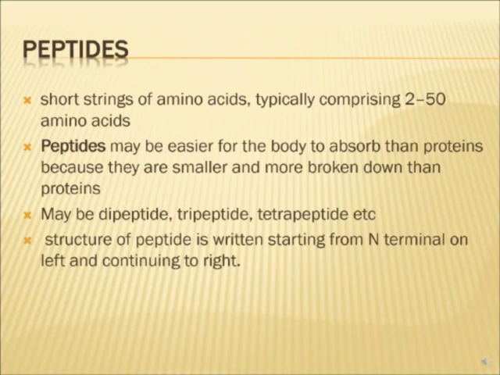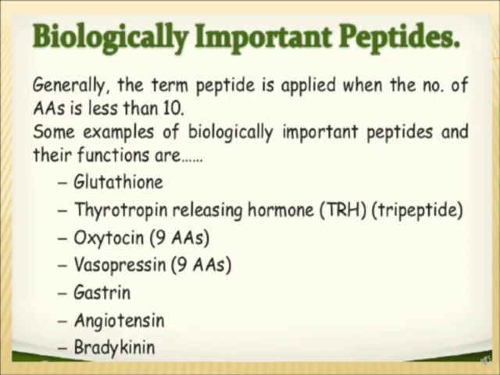Structure of the peptide is written starting from N terminal on the left, continuing to the right. Now, what is the biologically important peptide? Generally, the term peptide is applied when the number of amino acids is less than 10. Up to 50, we call it peptide. Some examples of biologically important peptides are glutathione, thyrotropin releasing hormone, that is TRH, and oxytocin.